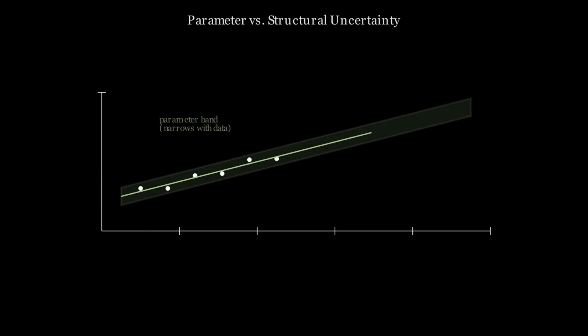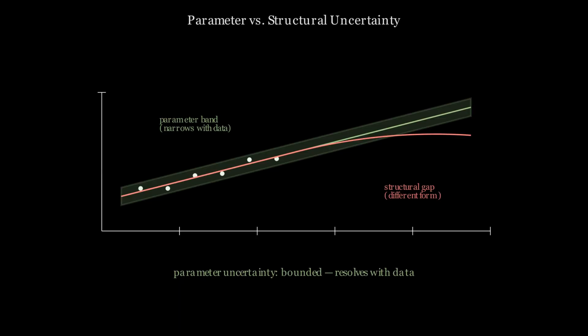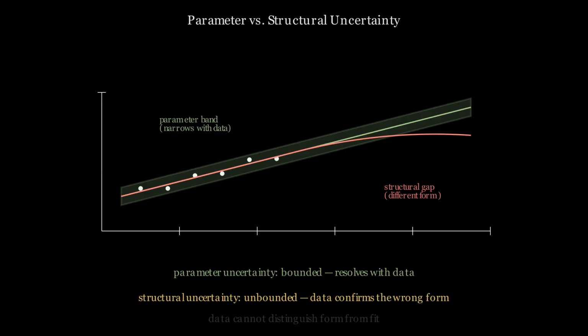With more patient data, parameter estimates improve. Coefficients become more precise and confidence intervals narrow. But if the structural form of the model is wrong, linear when the biology is nonlinear, more data does not fix this. More observations reinforce the wrong structural form. The model becomes more precisely miscalibrated for the patients whose physiology violates the assumed structure. Parameter convergence and structural correctness are independent properties.